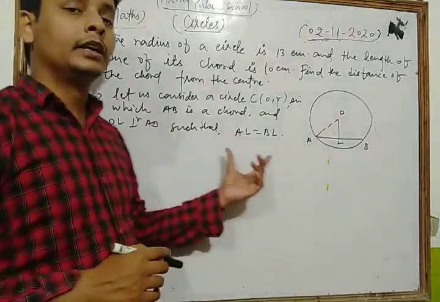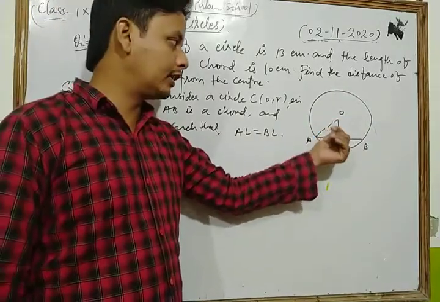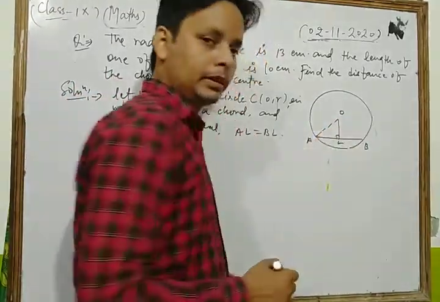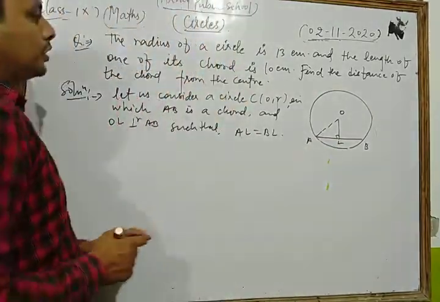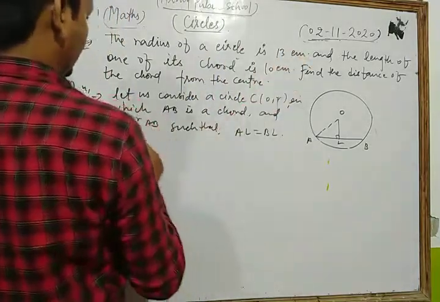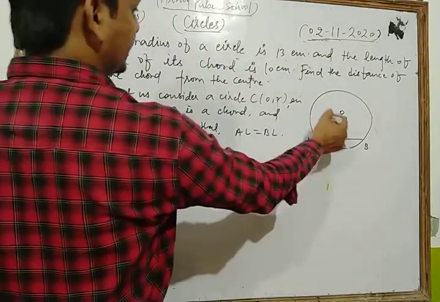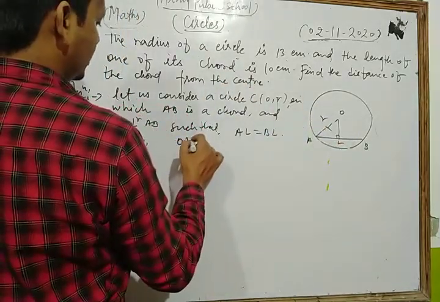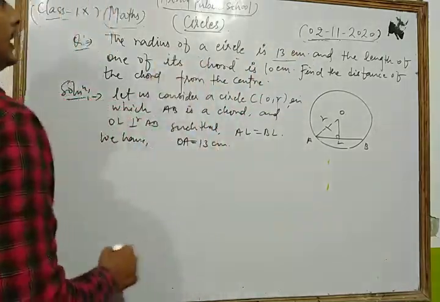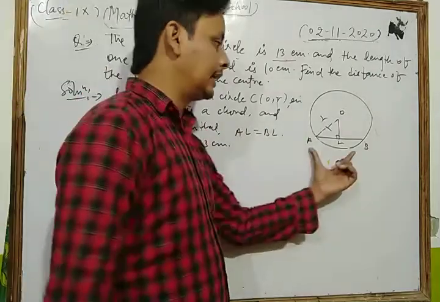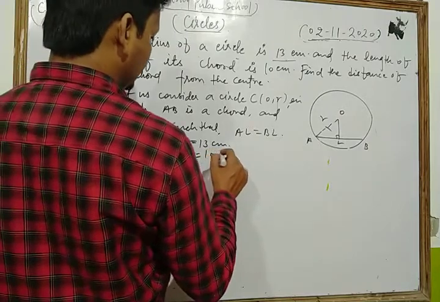Just because we know that the perpendicular drawn from the center of the circle to the chord bisects the chord. So if we draw OL perpendicular to AB, then LA is equal to LB, which means it bisects the chord. Now look, in the question we have the radius of the circle as 13. We have OA, the radius of the circle, equal to 13 centimeter, and the length of chord AB is given as 10 centimeter.